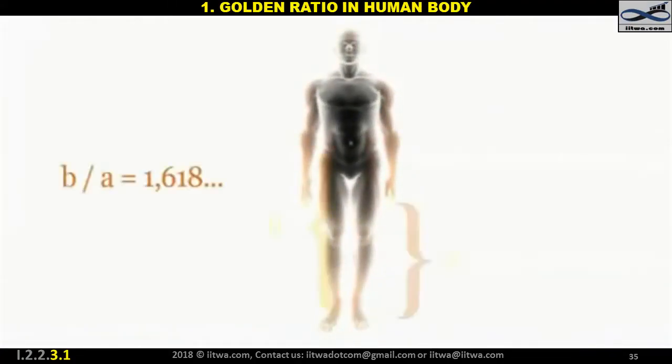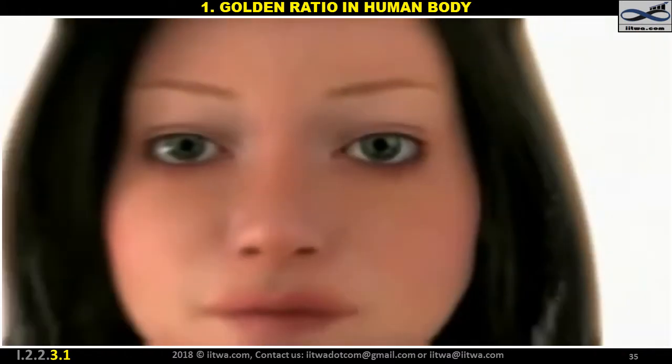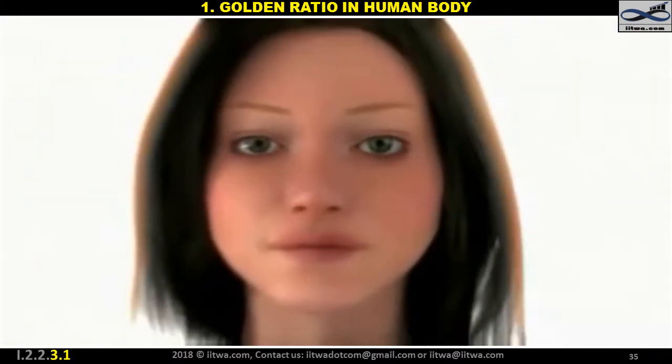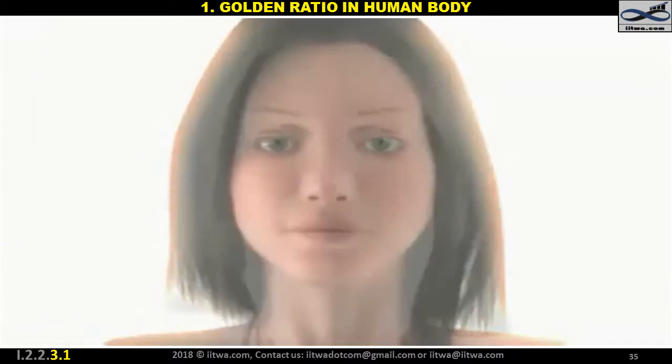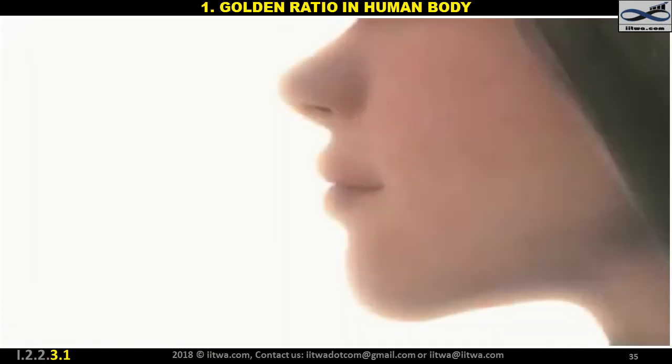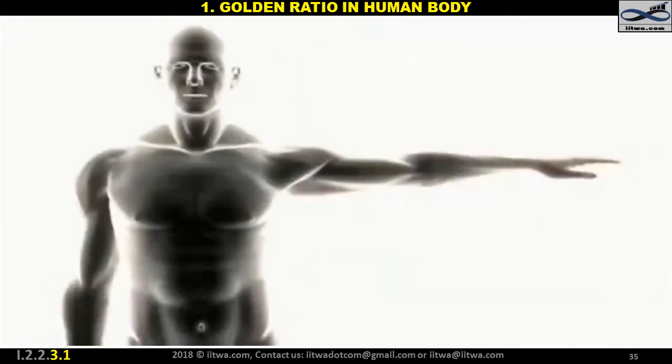The golden ratio of 1.618 and 0.618 is present in the human body. Dr. Stephen Marquardt, a practitioner of oral and maxillofacial surgery, has revealed, after his 25 years long study, that human faces and bodies are designed in specific proportions of the golden ratio. The aspect of the ratio is 1.618 and the reverse is 0.618. The perfect design presented by nature. The golden ratio of 1.618 and 0.618 is found with unbelievable accuracy in the human face and body.